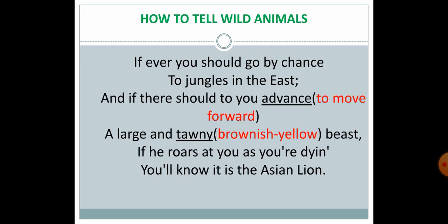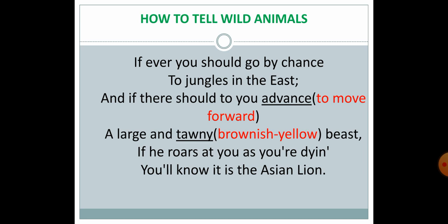Before coming to the text, we shall deal with the title. How to Tell Wild Animals. So what do you mean by the word tell here? The word tell signifies recognize. Means how to recognize the wild animals.